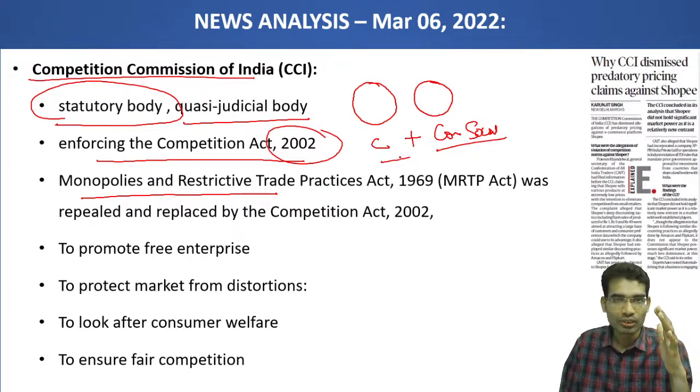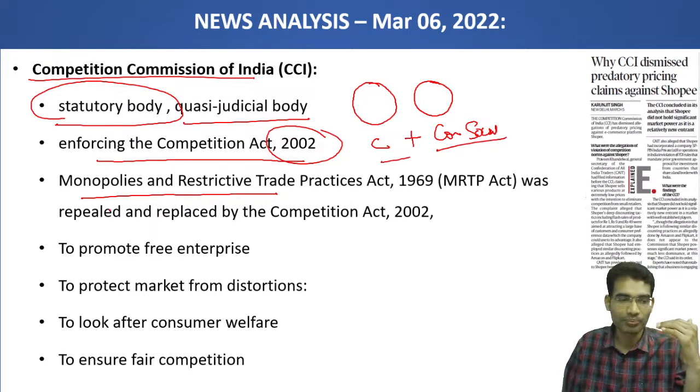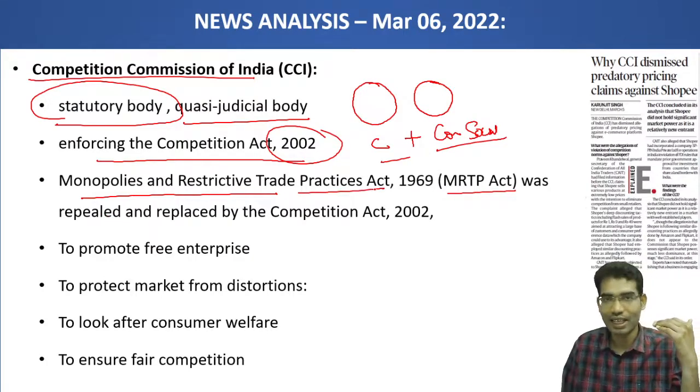But to give a fair chance to all parties in the economy, nobody should monopolize any particular sector. The Indian government passed a law called the MRTP Act, the Monopolies and Restrictive Trade Practices Act.